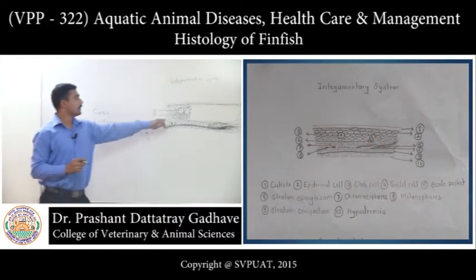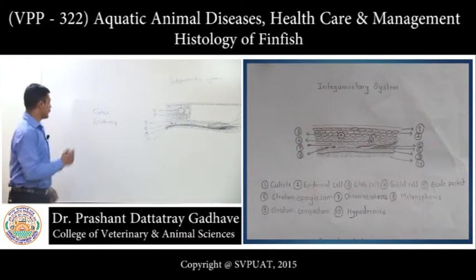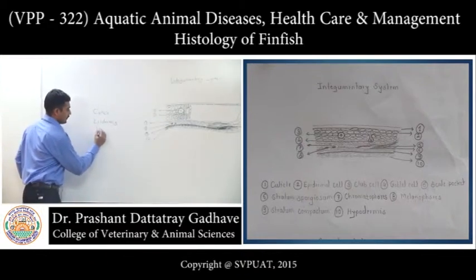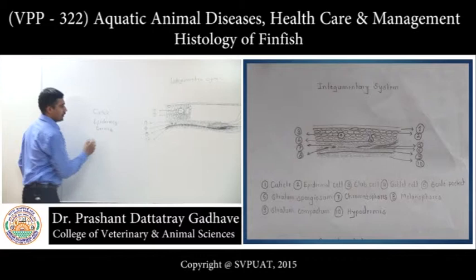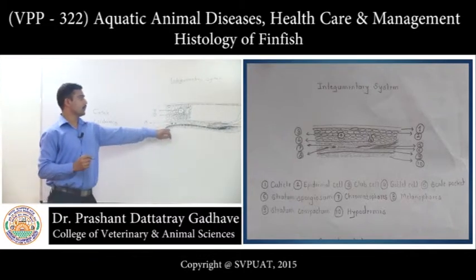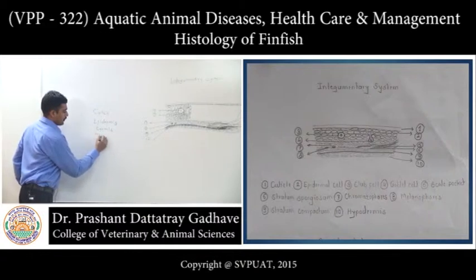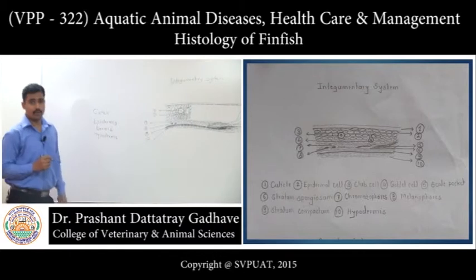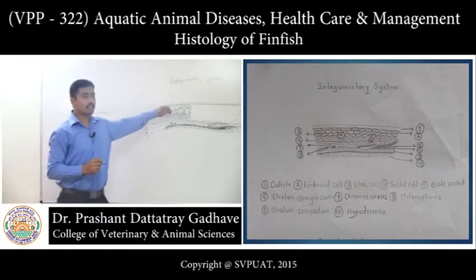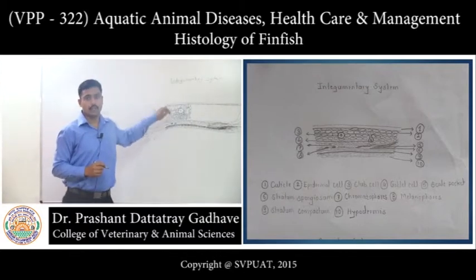And later there is a layer which is called the dermis, and below the dermis there is the hypodermis.